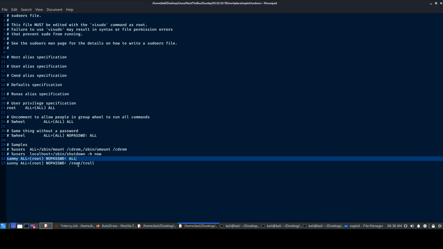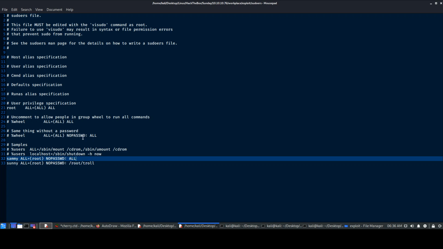That's it, for Sammy only. We'll not do it for Sunny. Just do it for Sammy. We change that, okay, and we change it to all. Obviously, I would not recommend you do this in your box over here in Hack the Box, but obviously in the OSCP exam you can very well do it. Why not in Hack the Box? Because some other users use the box as well.